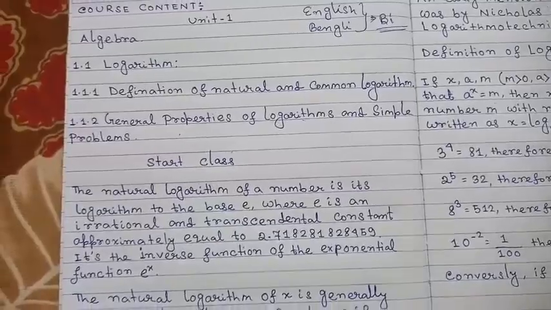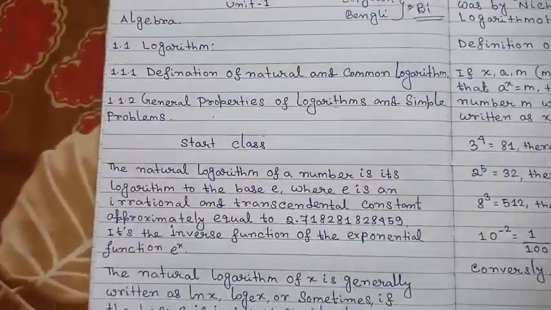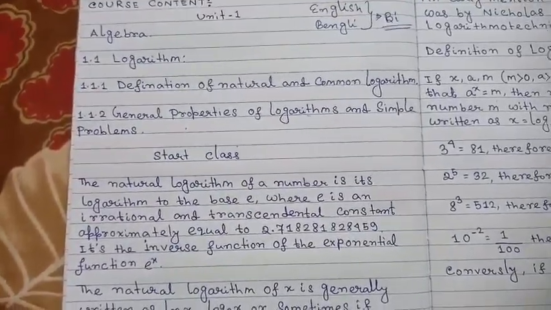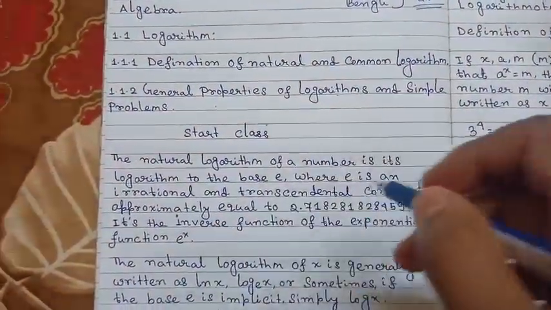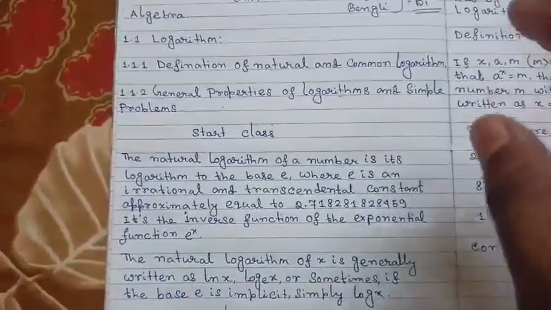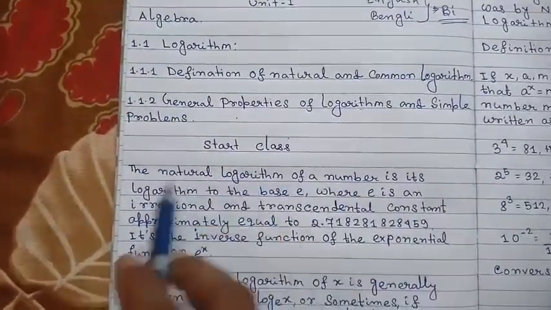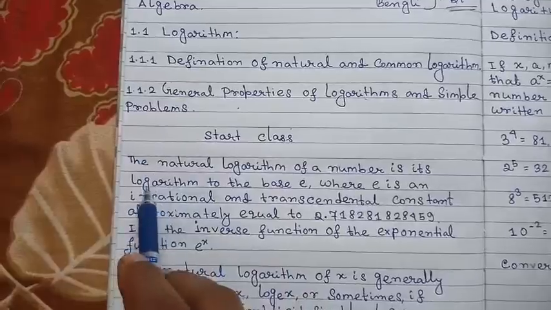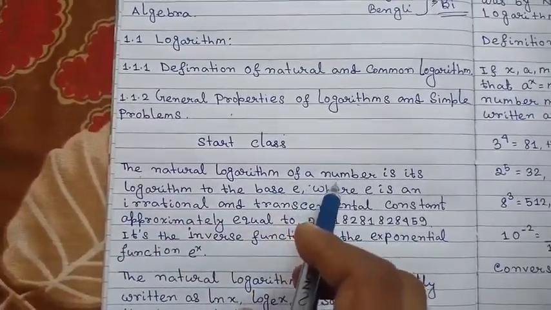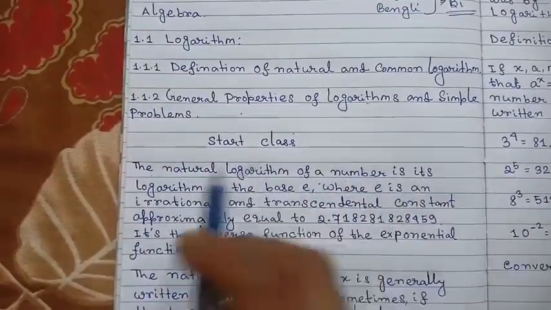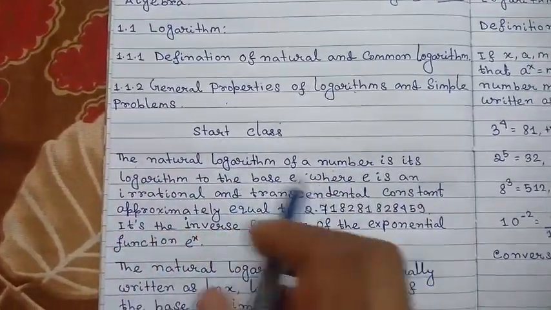If we study the natural logarithm definition, the natural logarithm of a number is its logarithm to the base e.